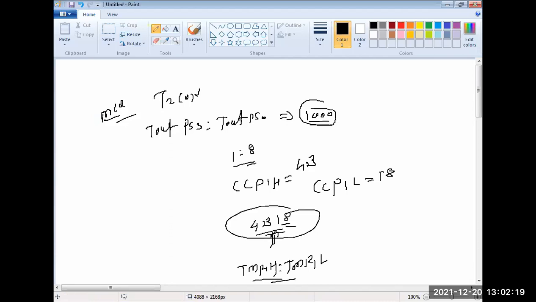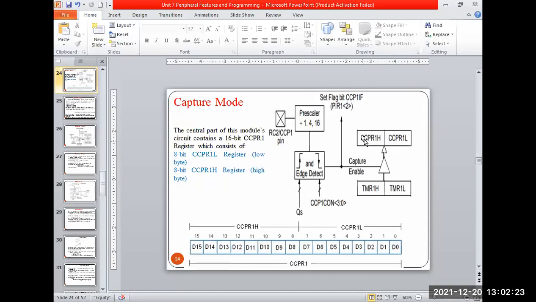That is what is meant in the diagram. I am using 16-bit registers to capture the value stored in the timer registers. The value I want to capture is 4B18. Once the timer reaches that value, it is stored in this capture register, and at the same time I can generate the interrupt, that is CCP1IF, for Timer1 also.